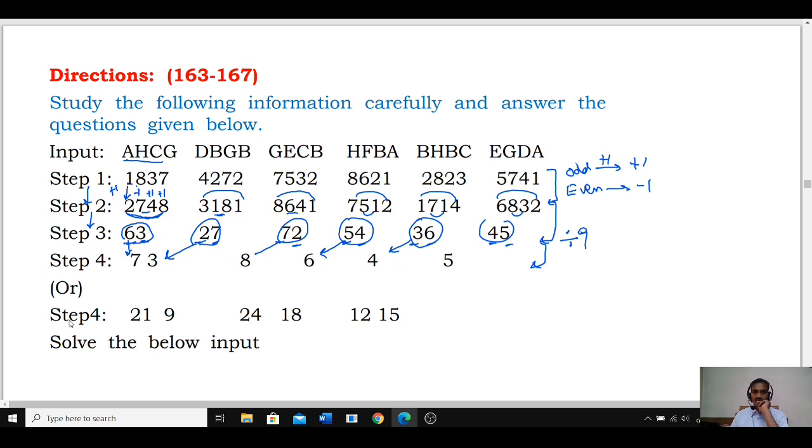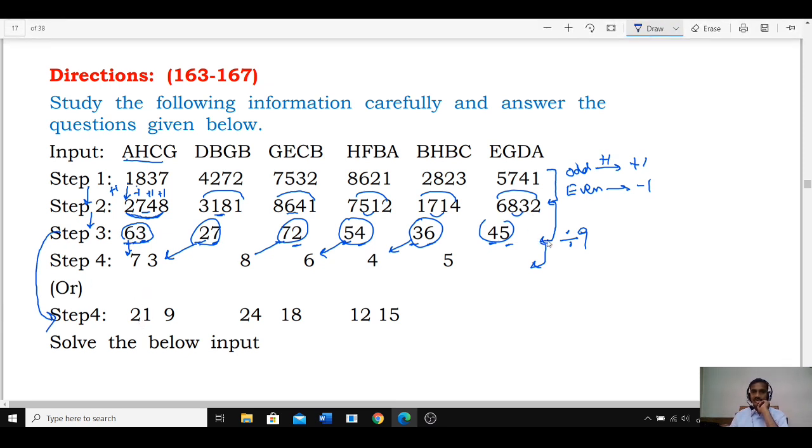Or can step 4 be this, or this? How does this happen, tell me. Step 3 to step 4, in another case, 63 should become 21, 27 becomes 9. Or it could be divided by 3, and 63 to 21 means it is divided by 3. If divided by 3, 63 divided by 3 is 21, 27 divided by 3 is 9, 72 divided by 3 is 24, 54 by 3 is 18, 36 by 3 is 12, 45 by 3 is 15. And from this step to the next step, either it could be divided by 9 or divided by 3. That is why two step 4 options are given. It could be this or this. You can take anything between these two. Clear now?